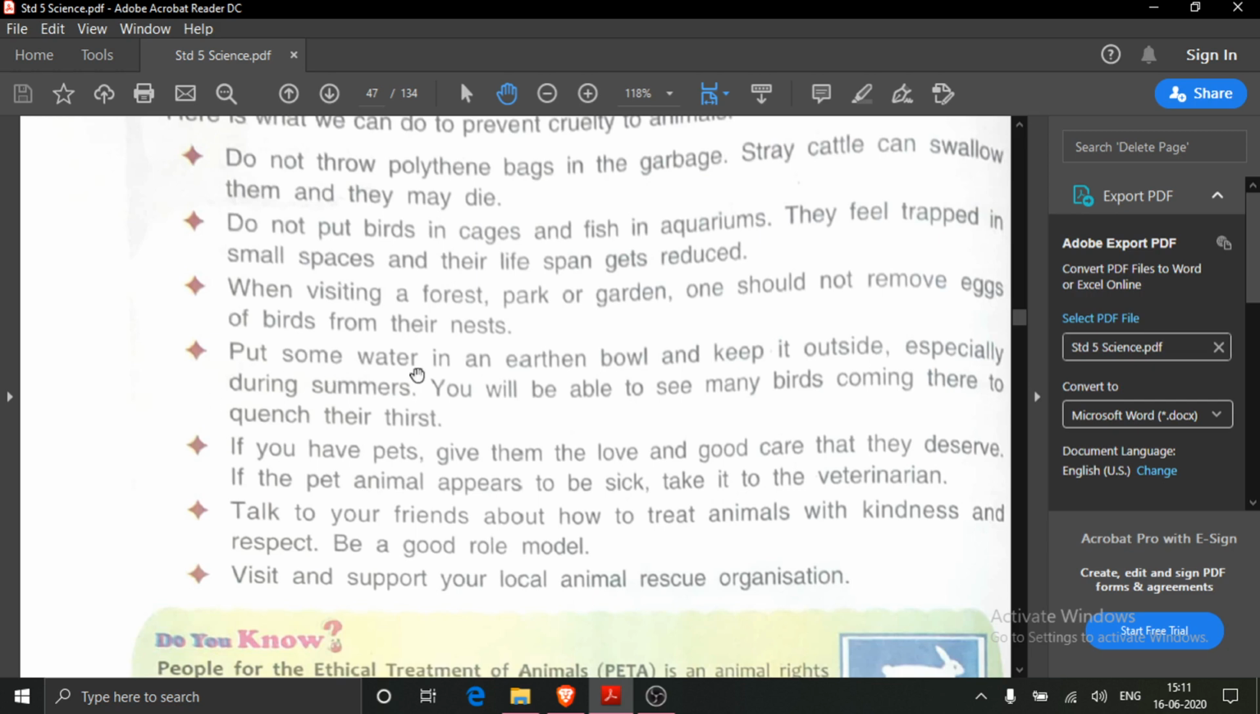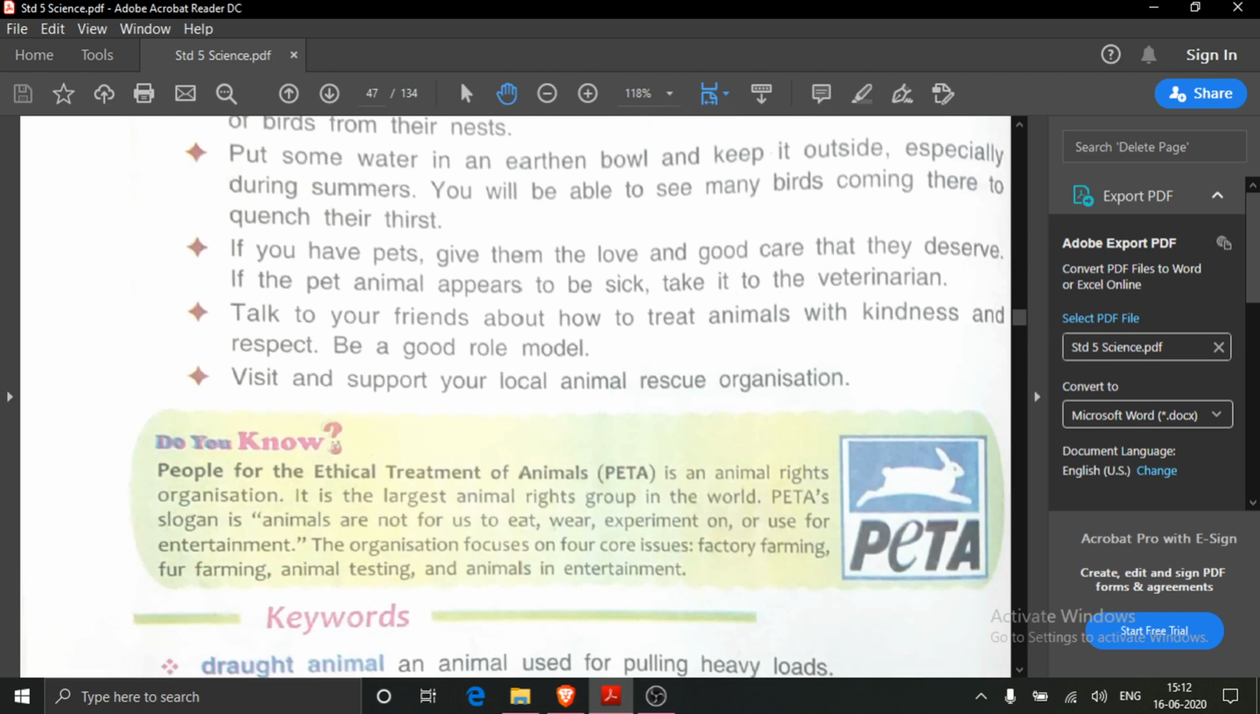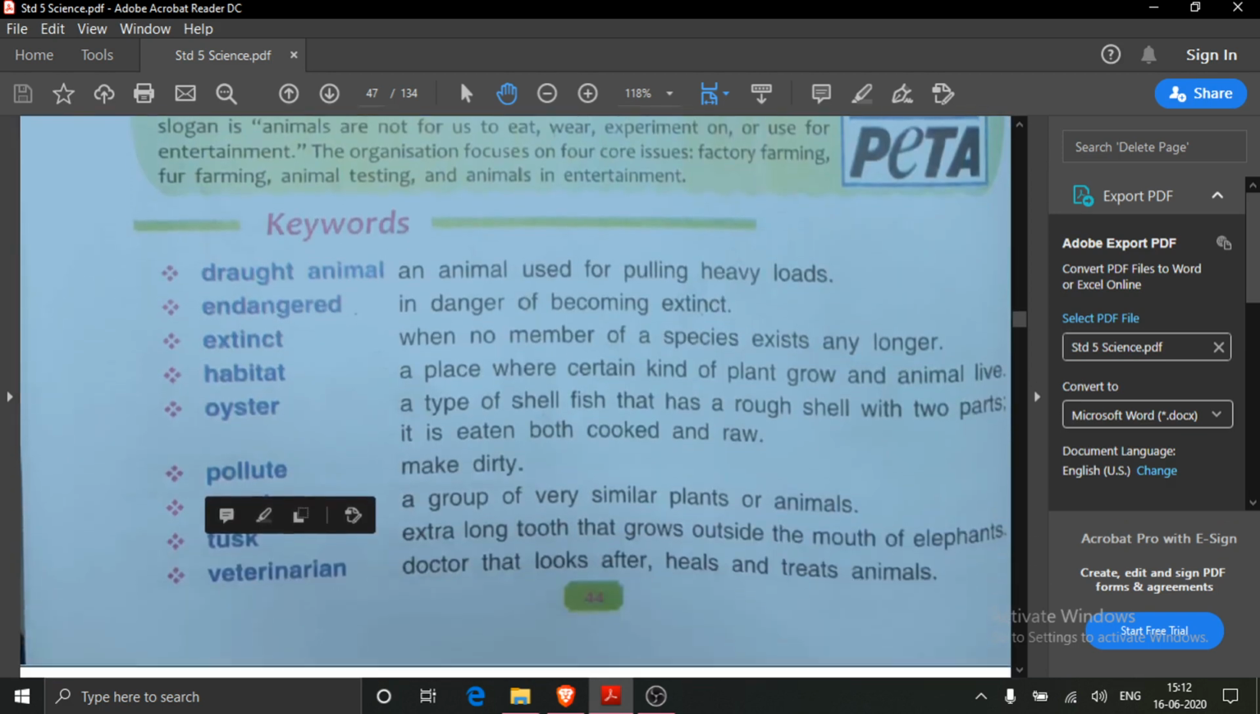Then when visiting a forest, park or garden, one should not remove eggs of birds from their nest. Then put some water in an earthen bowl and keep it outside, especially during summers. You will be able to see many birds coming there to quench their thirst. Then if you have pets, give them love and good care. Then talk to your friends about how to treat animals and visit and support your local animal rescue organization.